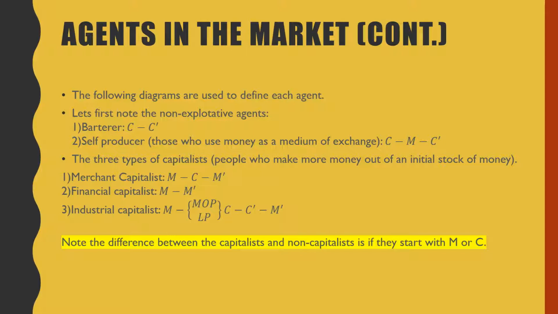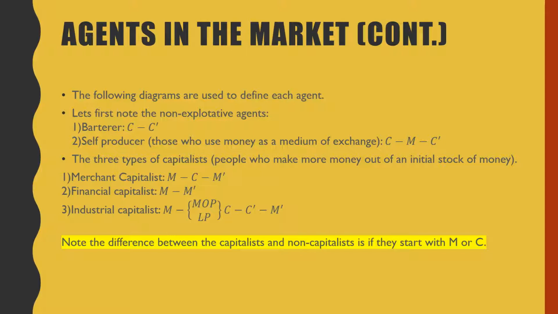The three types of capitalists, which are the people who make more money out of an initial stock of money, are the merchant capitalists, who come in with M. They acquire goods and then they sell those goods for more money. As in, market prices constantly adjust, so he just waits around for an opportunity of arbitrage so he can go and make more money.